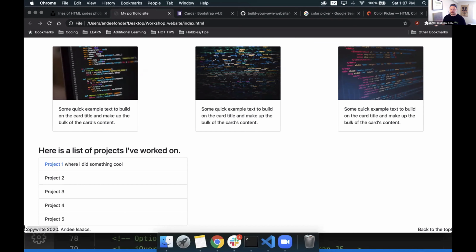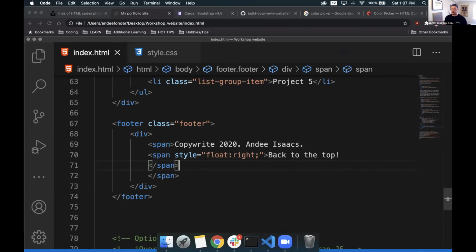So we have this information here, copyright, we have Andy Isaacs, and that span specifically that says back to the top. It's all the way over there. We'll style it a little better, but now we have our basic functions for a footer there, our basic design, I should say. The elements are there. So with that, let's give this some cool styling.